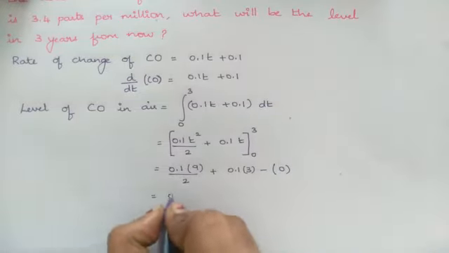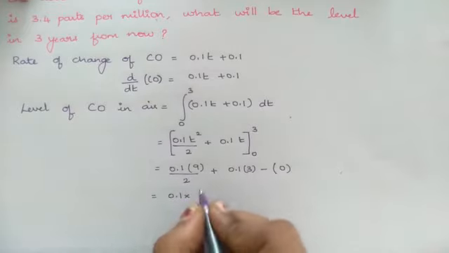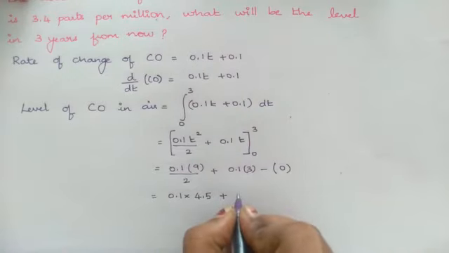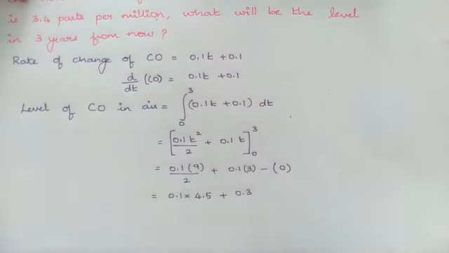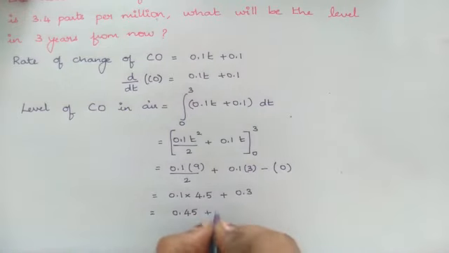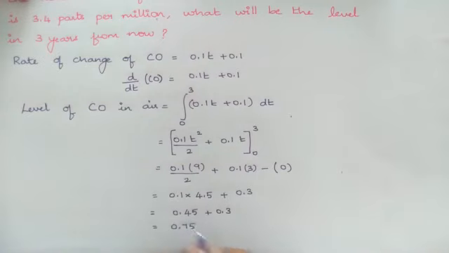So this is 0.1 times 9/2, which is 4.5, giving 0.45, plus 0.1 into 3, which is 0.3. So 0.45 plus 0.3 is 0.75. This 0.75 is nothing but the level of carbon monoxide in the air in the next 3 years, that is for the next 3 years alone.